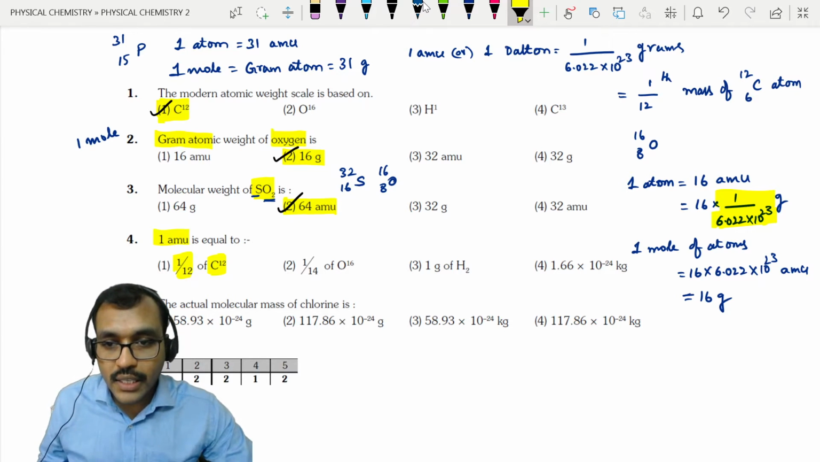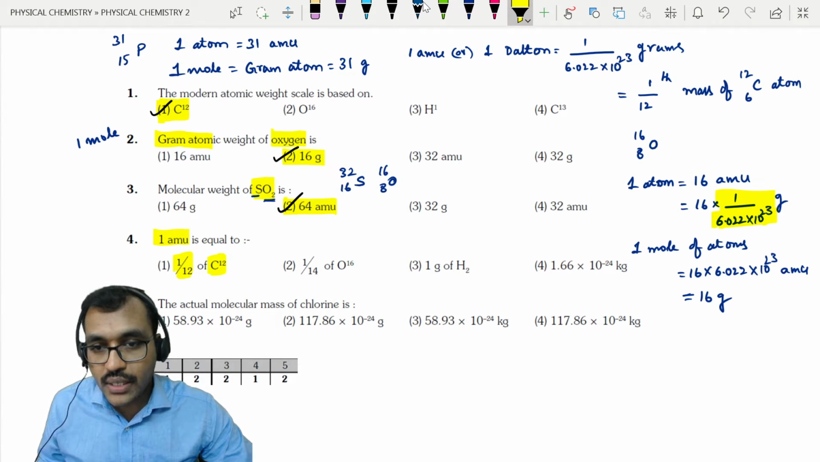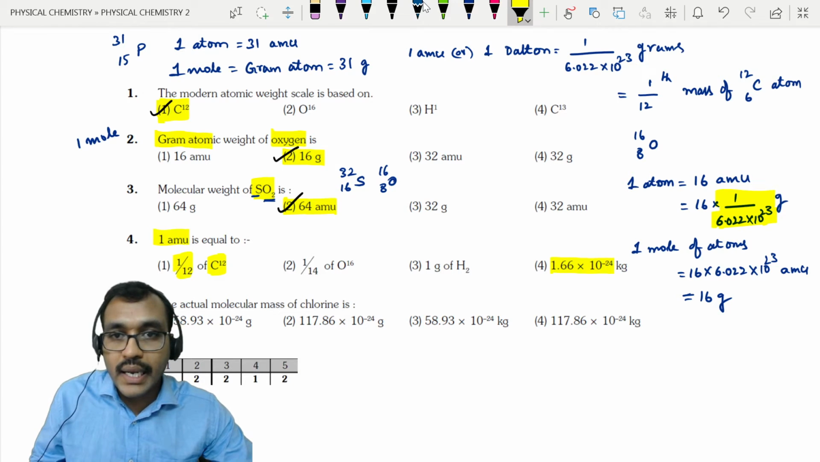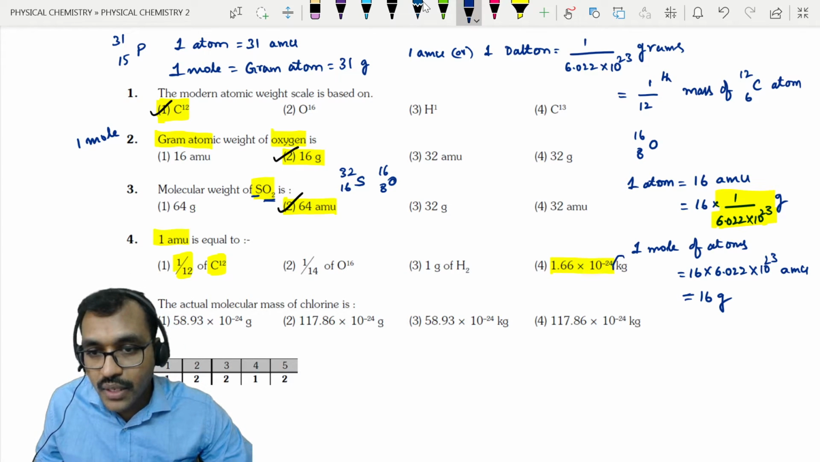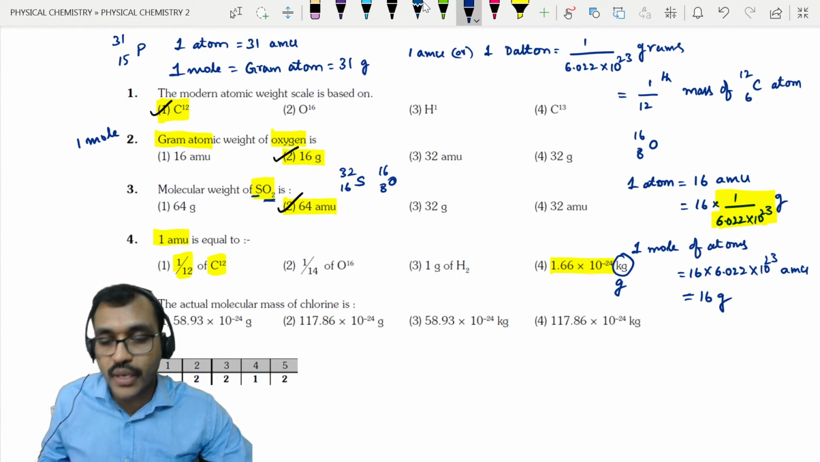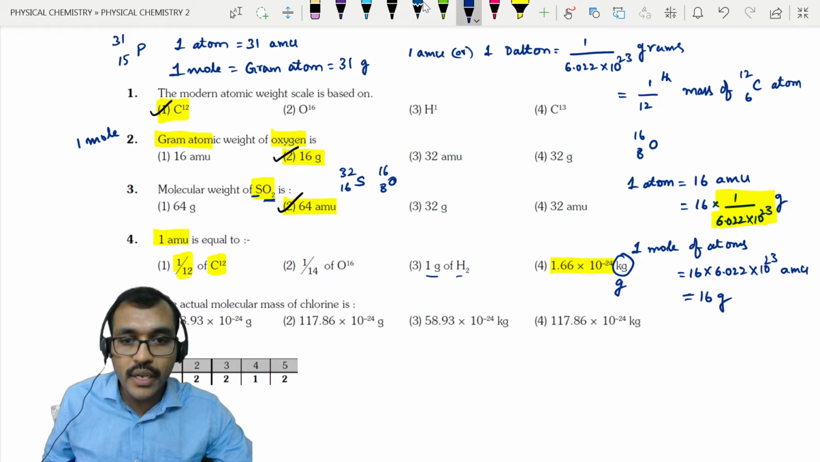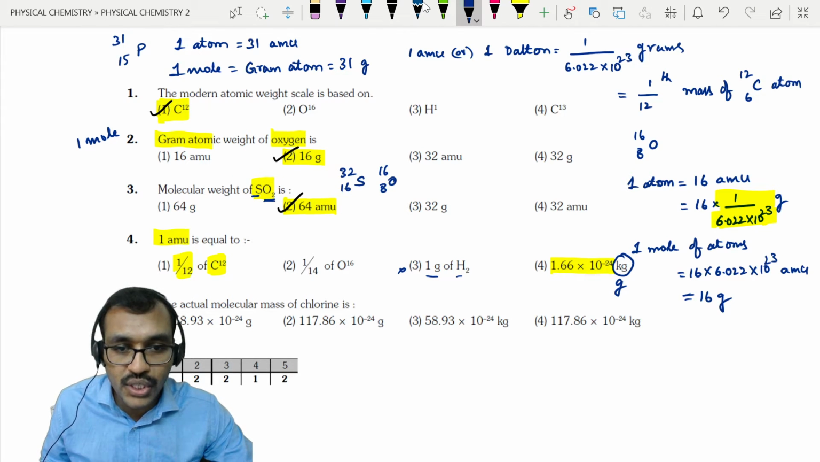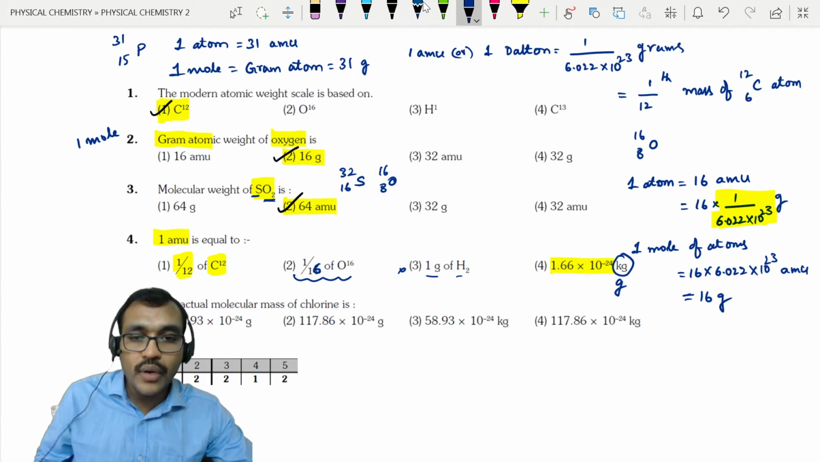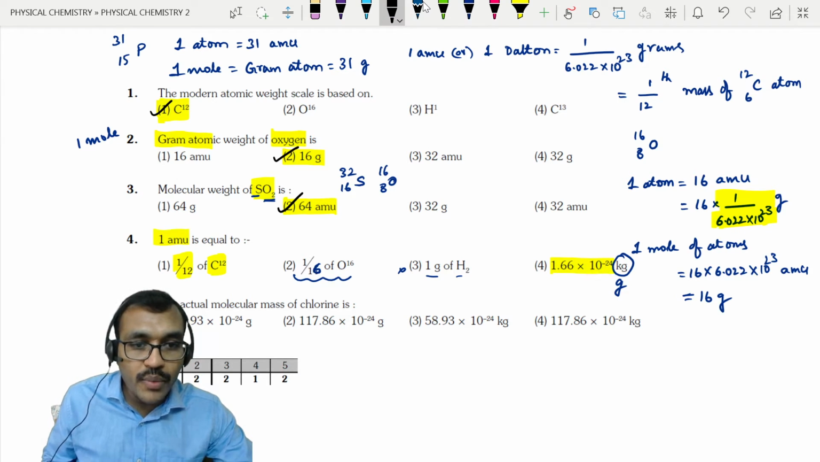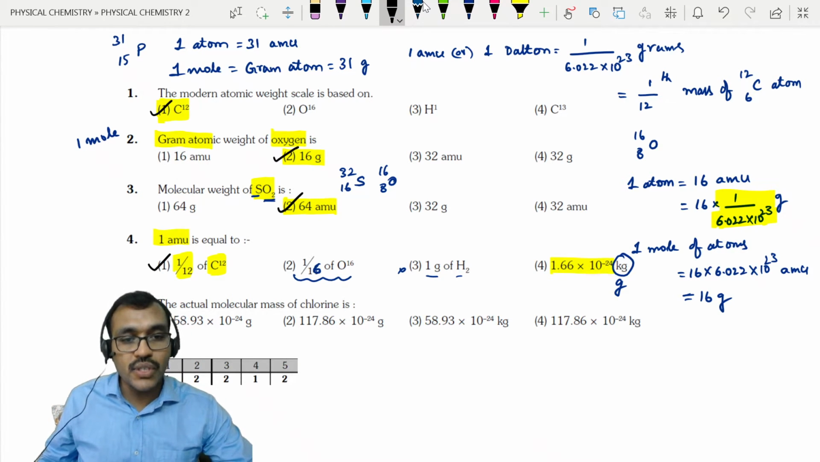It is nothing but equal to 1.66 into 10 power minus 24 grams, not kgs. If it is grams, then this is correct. So if kgs is given, it is wrong. Now 1 gram of hydrogen is not 1 AMU. If it is 1/16th of O-16, then it is also correct. So as of now, 1 AMU means 1/12th of C-12.